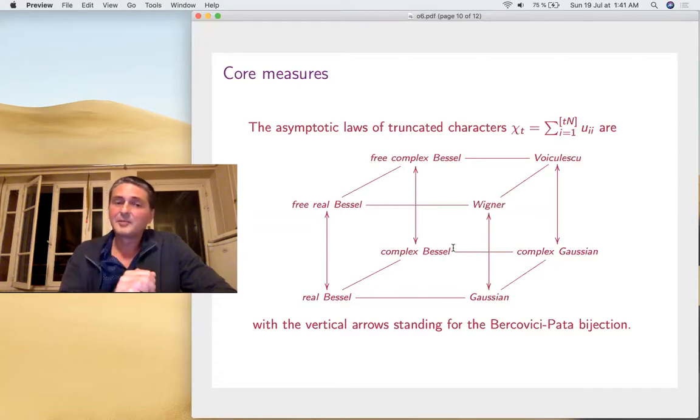It's important because in free probability, the liberation by bijection between classical and free measures is actually between semigroups of measures depending on a t. So that's the good statement. The quantum group statement is the best because you have this parameter t.